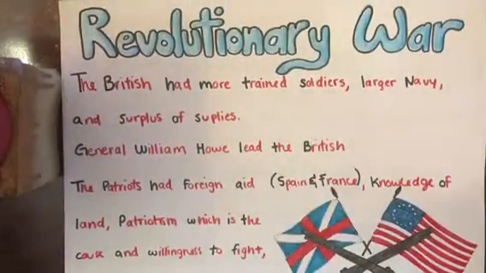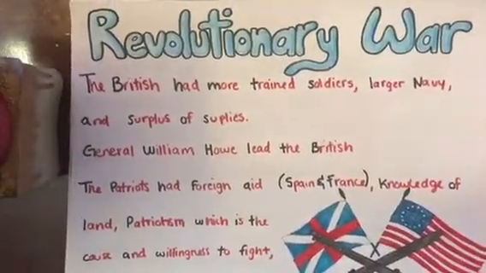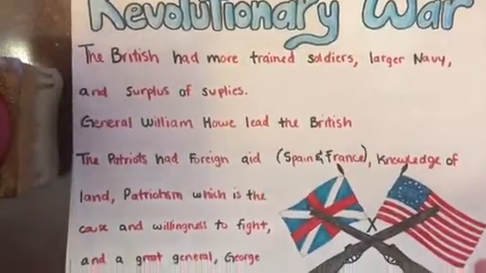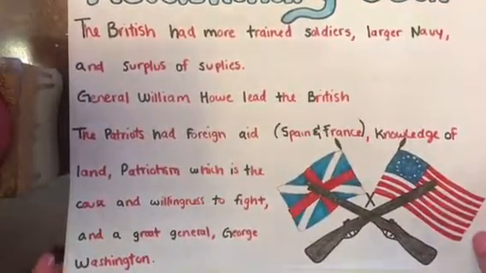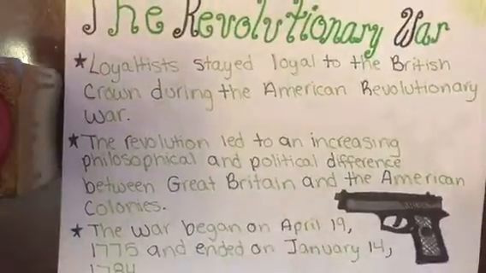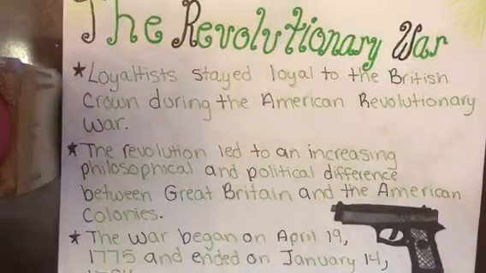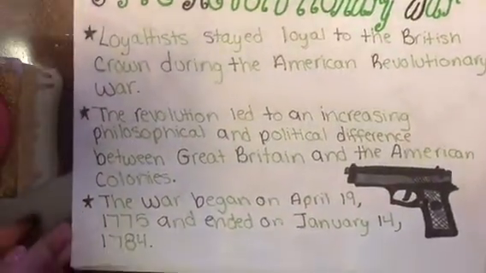Revolutionary War. During this war, the British had trained soldiers, larger navies, and many supplies. The British were led by William Howe. The Patriots had Spanish knowledge of the land. Loyalists stayed loyal to the British Crown during the war. The war led to increasing differences between Great Britain and the American colonies.